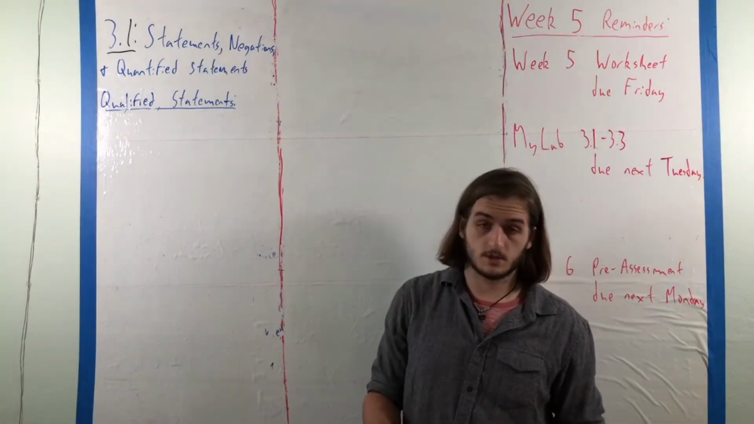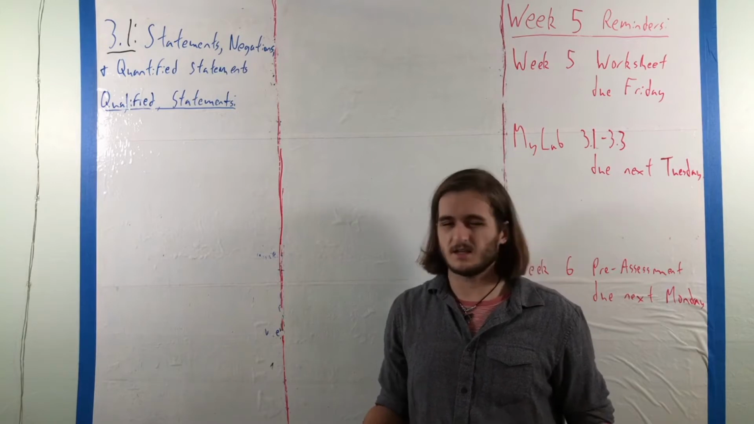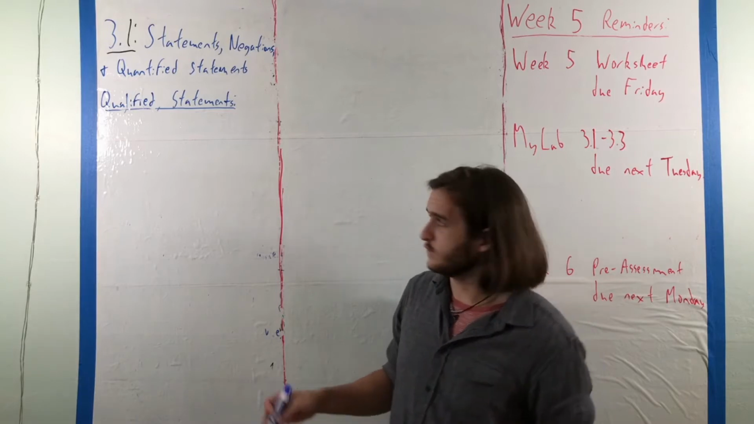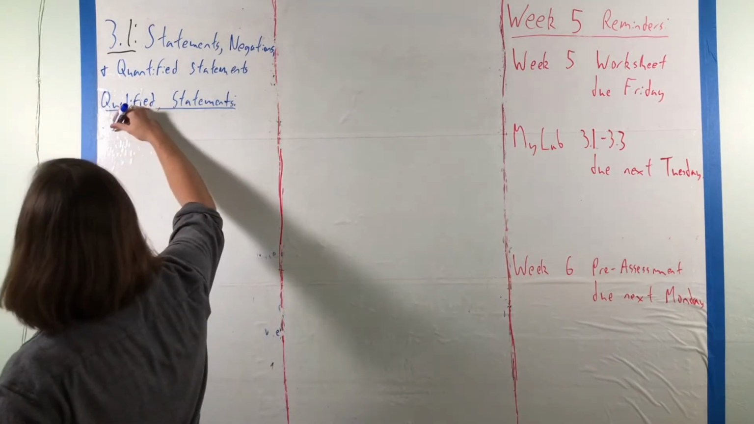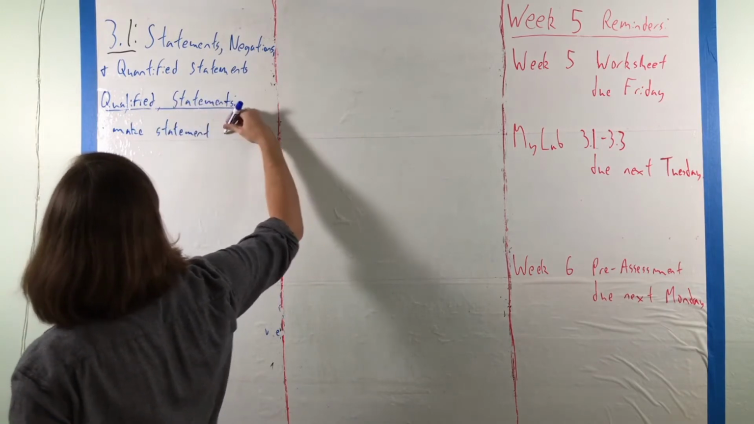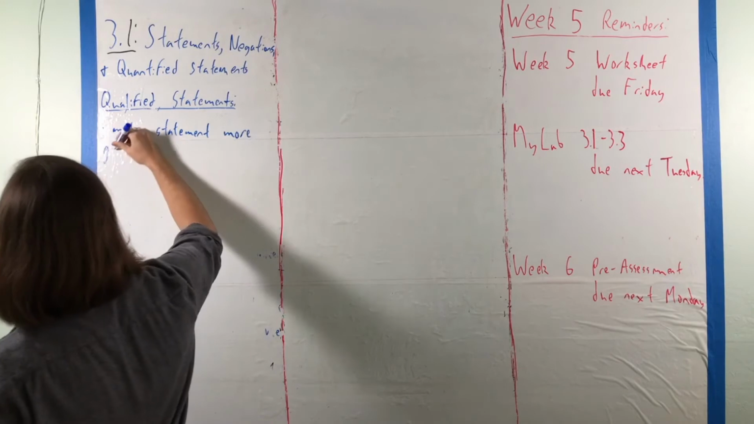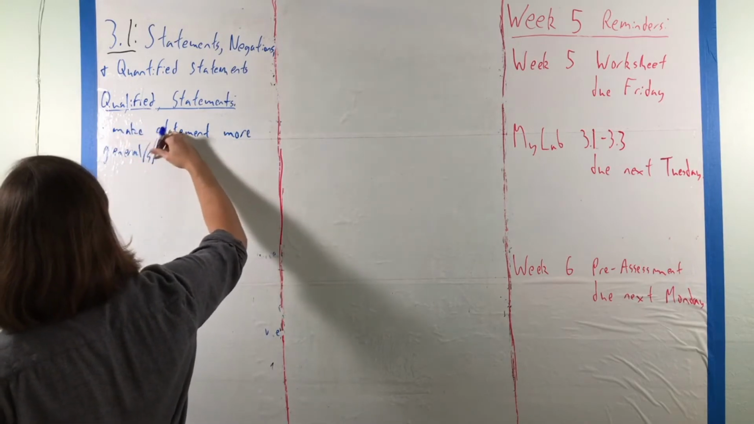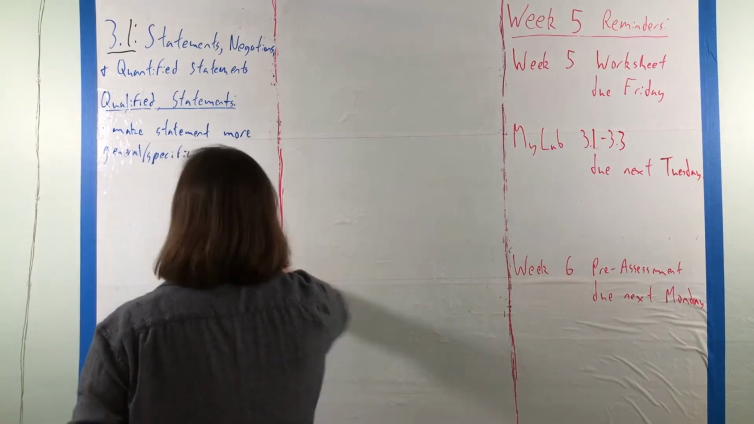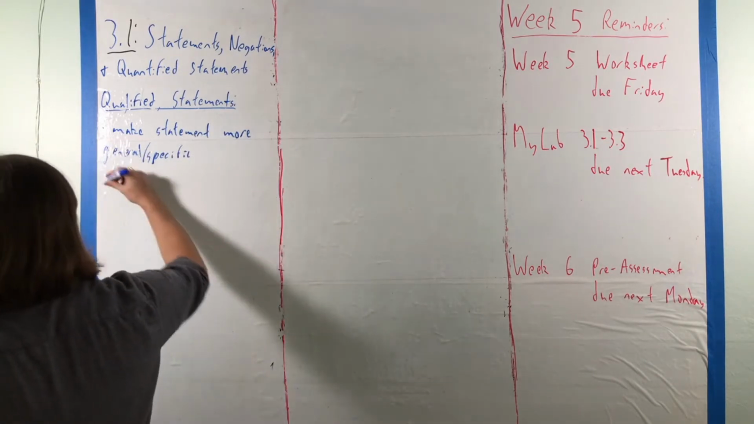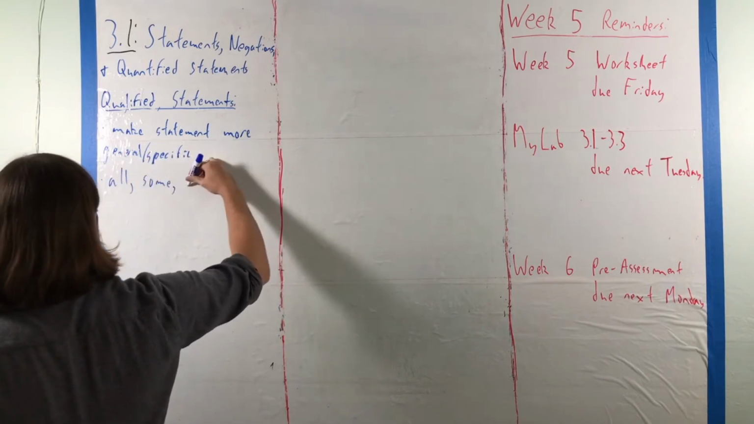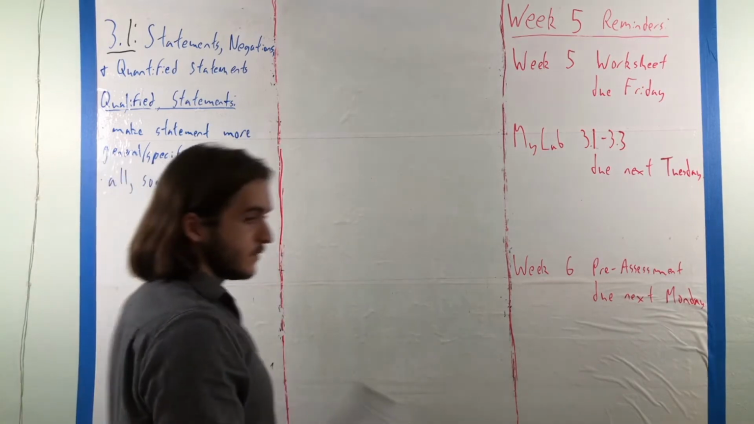Next thing, and for this section, last thing we'll look at, is the idea of qualifiers and qualified statements. So essentially, what these do is make our statements more general or specific, depending on both the original statement and how it's qualified. So we're looking at things like all, some, and none, or no,